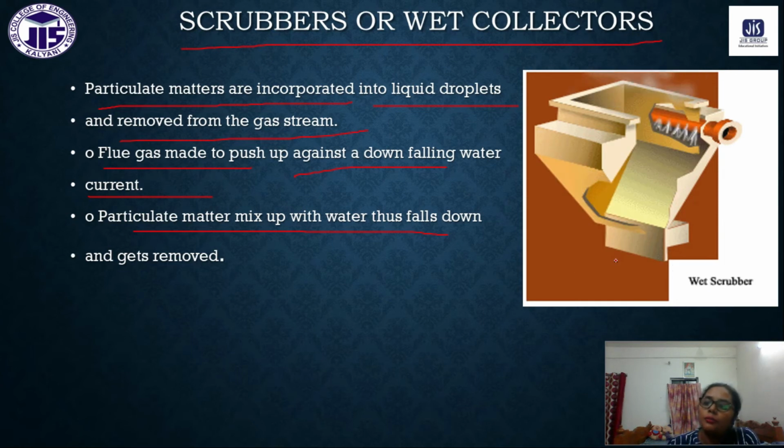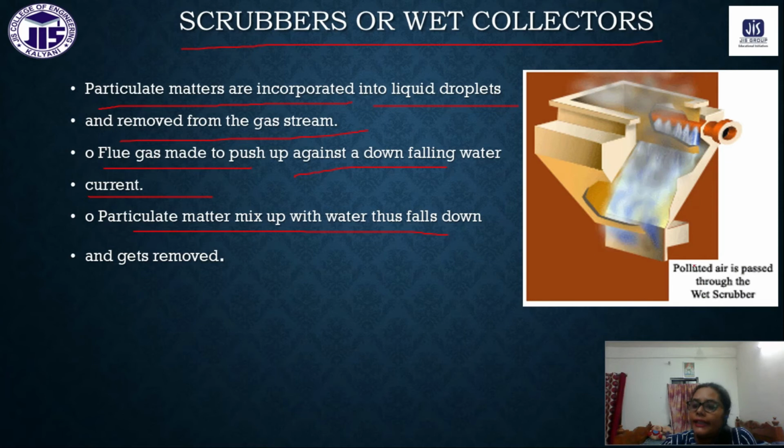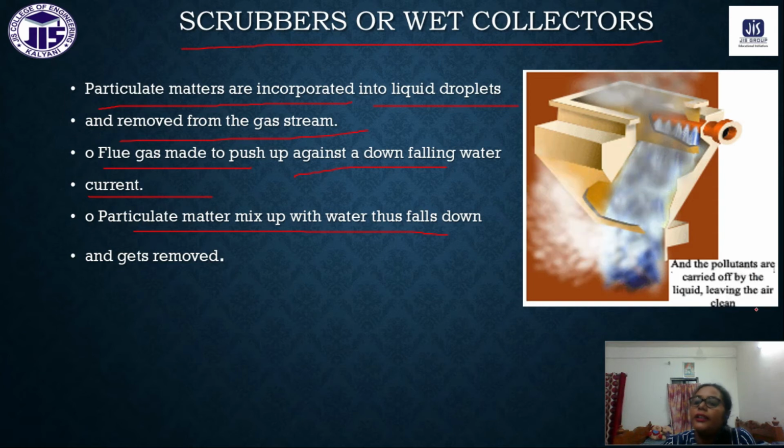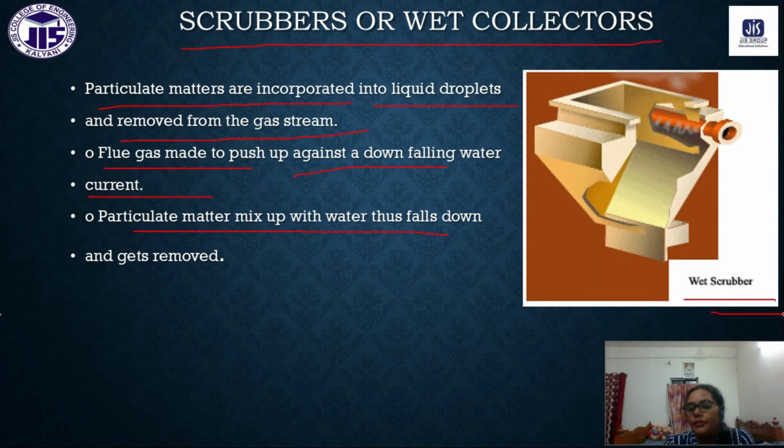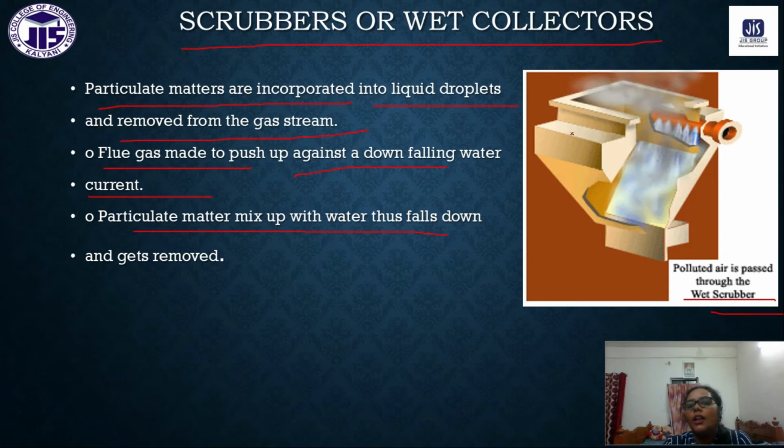From the outlet we get water that carries the pollutants. The gaseous pollutants or particles in the air stick to the liquid droplets and are carried off by the liquid, leaving clean air. So this is generally the working principle of scrubbers or wet collectors.